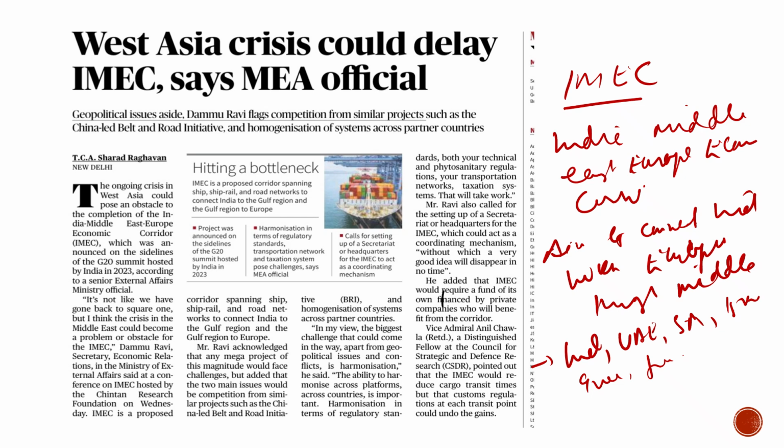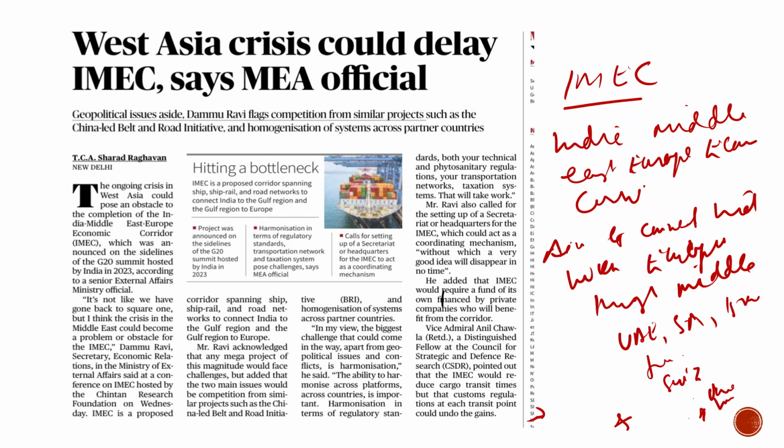It is very crucial for India, first to avoid dependence on the Suez Canal, and to counter China's Belt and Road Initiative. So this is how it is important for India.